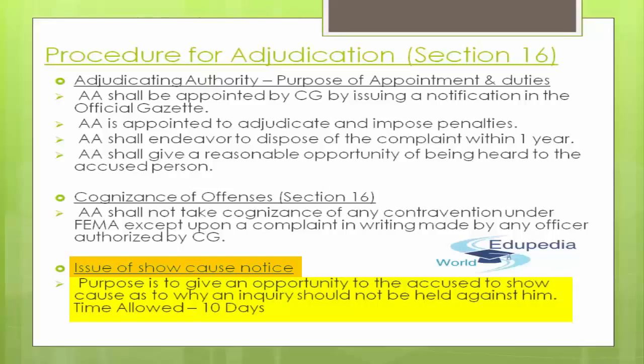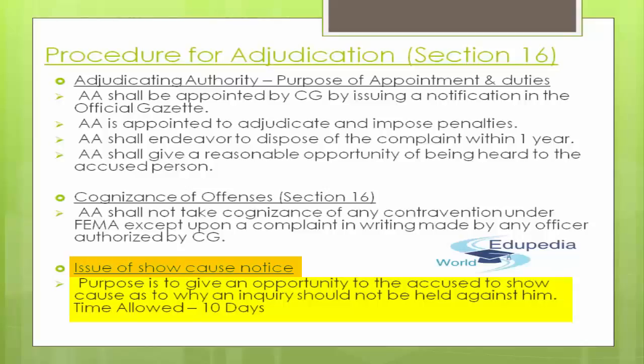Against that particular accused in that case. So that is something about show cause notice. The procedure for adjudication is covered under section 16. Their purpose, their appointment, their duties have been told to you. Appointment is by the CG by issuing a notification in the official gazette. They are appointed to adjudicate and impose penalties.